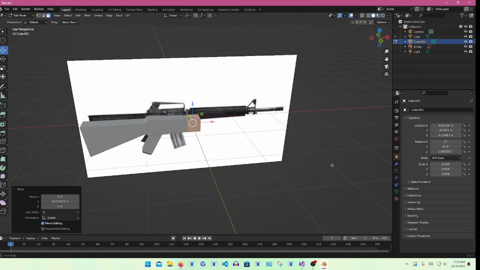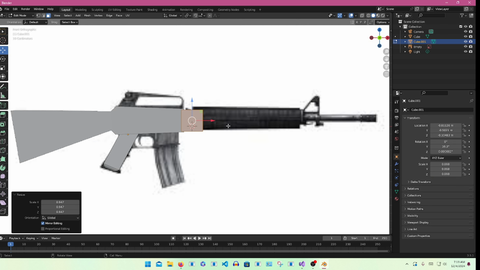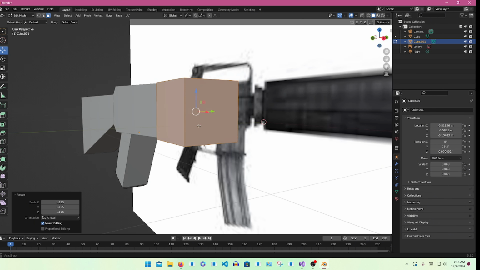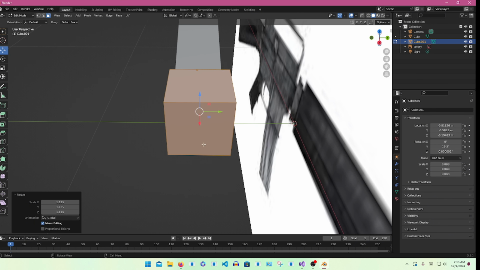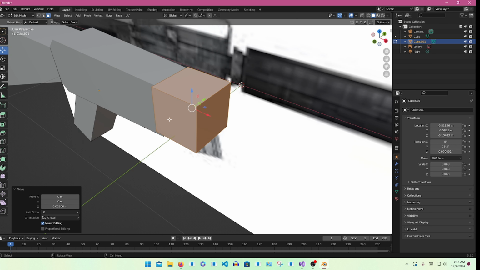Make sure it's all lined up. Then you're going to resize it to fit the picture. Make sure it's all lined up with the gun so it looks good.